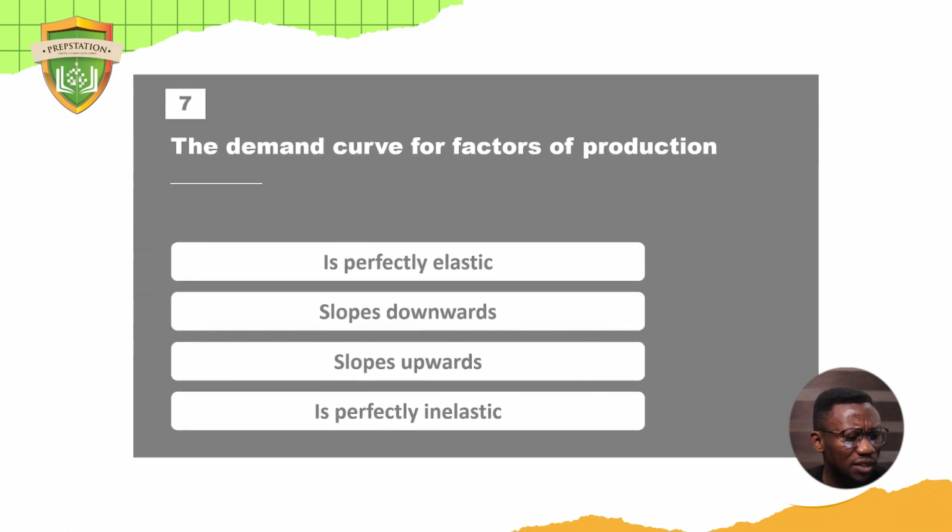Next one, number 7, says the demand curve for factors of production. Is it perfectly elastic? Is it sloping downwards? Is it sloping upward? Or is it perfectly inelastic? Well, the answer is sloping downwards, because when you demand factors of production, you demand them for what they can do, what they can provide. And definitely they follow the law of demand, which means the higher the price, the lower the demand.